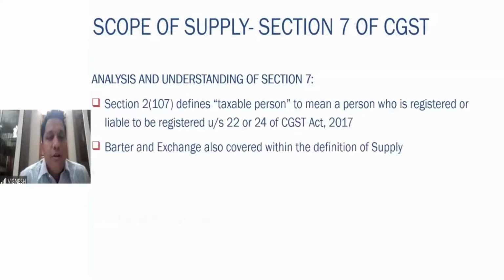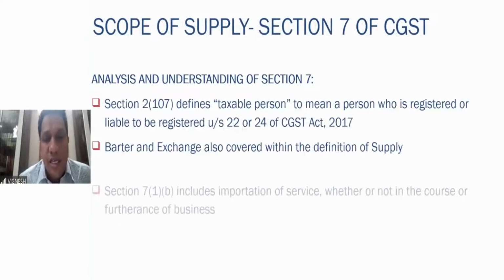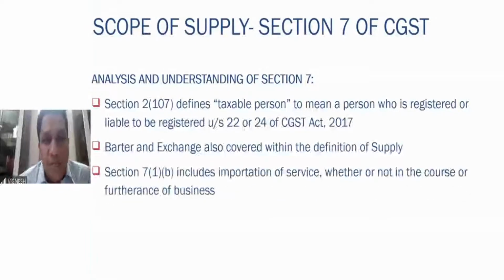Right? So section 2(107) of the CGST Act 2017 defines the term taxable person to mean a person who is registered or liable to be registered under section 22 or 24 of the CGST Act 2017.